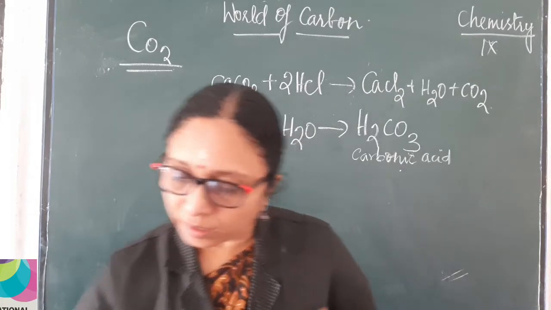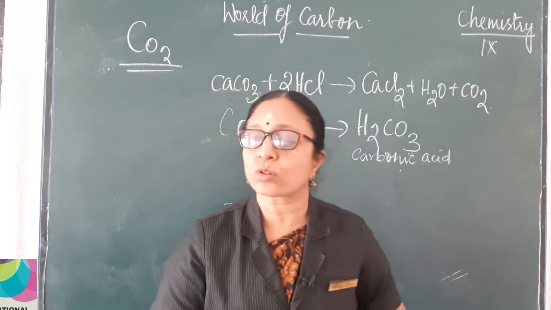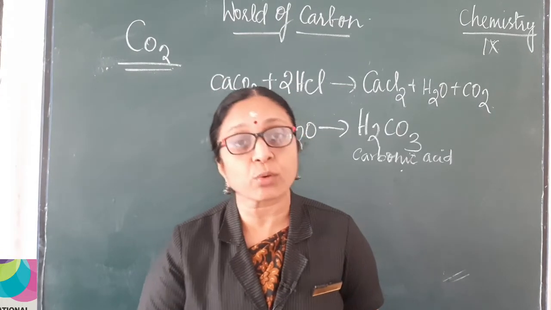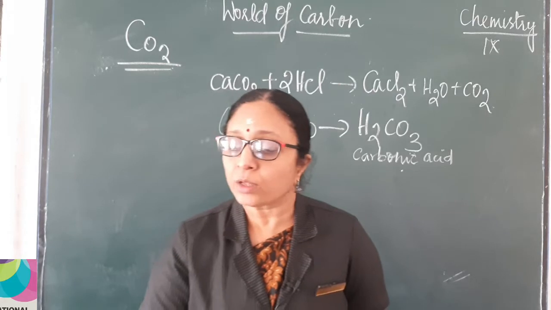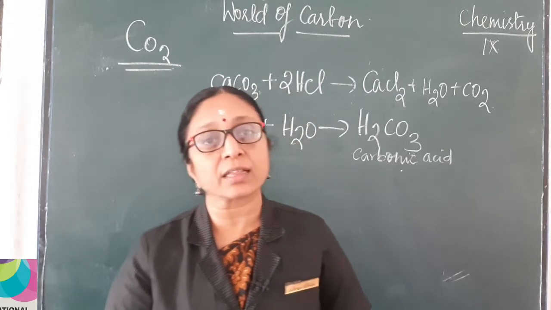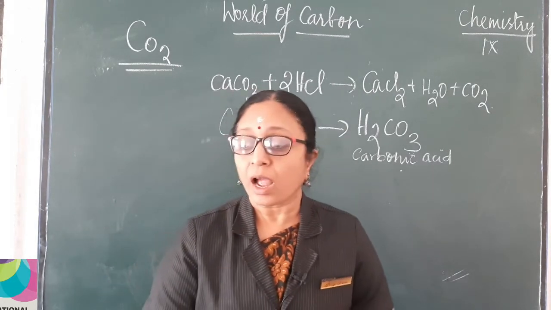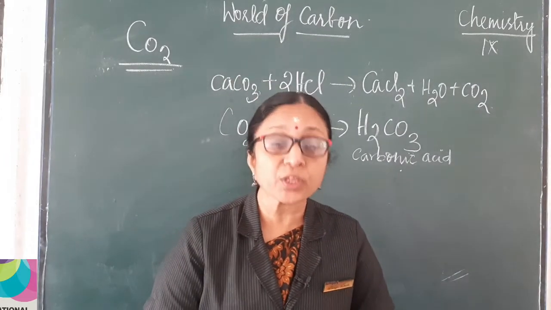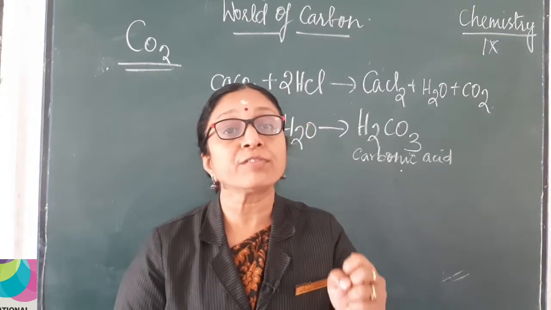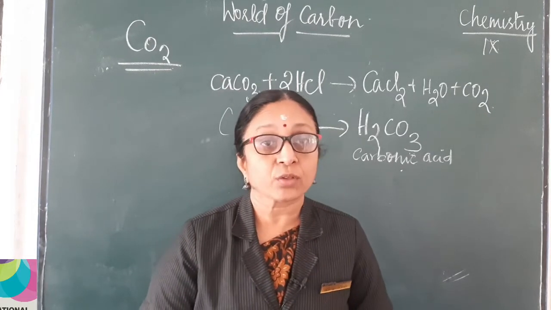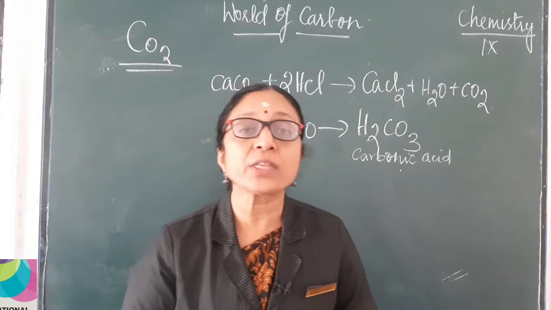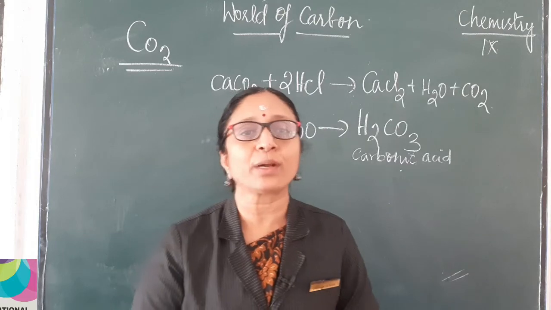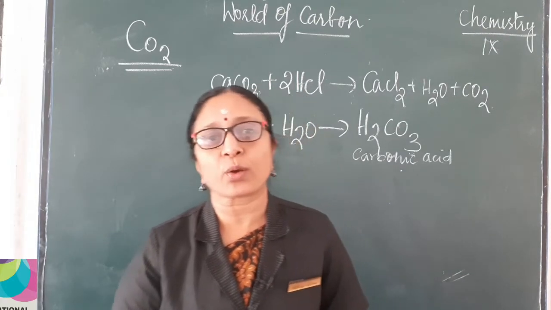Then it is used to make soda water and soft drinks. Carbon dioxide is used in the manufacture of washing soda and baking soda. It is used in the manufacture of chemical fertilizers like urea. And it is also used to produce carbogen. What is carbogen? Carbogen is a gas which is used for artificial respiration in hospitals. Carbogen is 95% oxygen and 5% carbon dioxide. So, you cannot avoid carbon dioxide there.